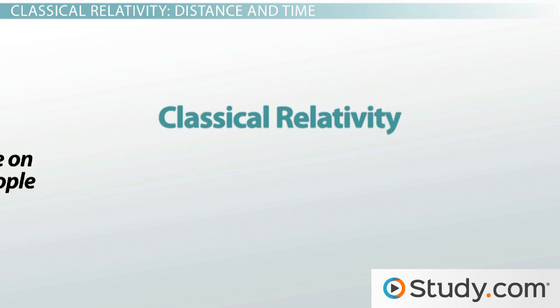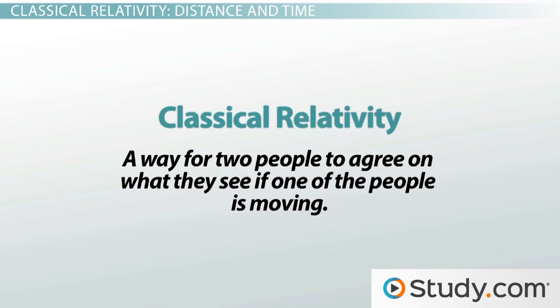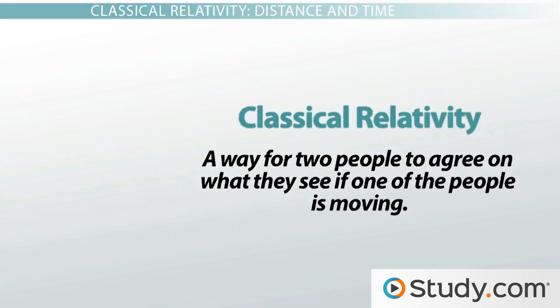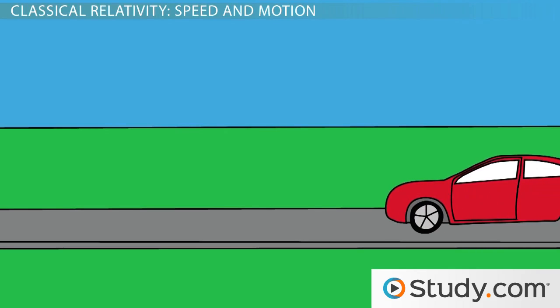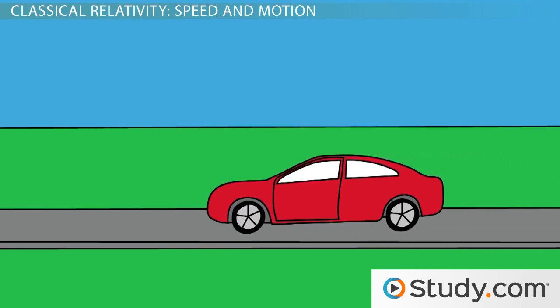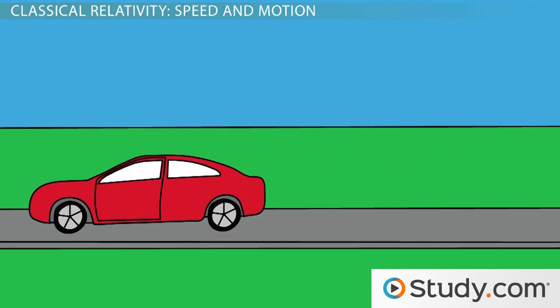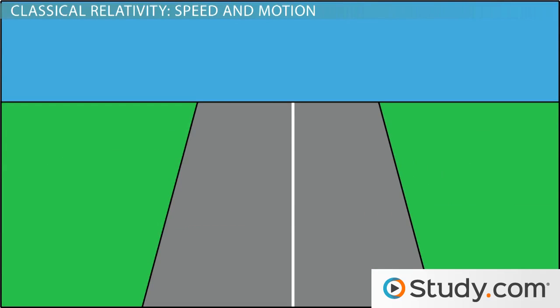Classical relativity provides a way for two people to agree on what they see if one of those people is moving. Two people can observe the same event as being different depending on their perspective. Imagine going for a drive with your best friend. It's a long drive, so be sure to bring a thermos of coffee.